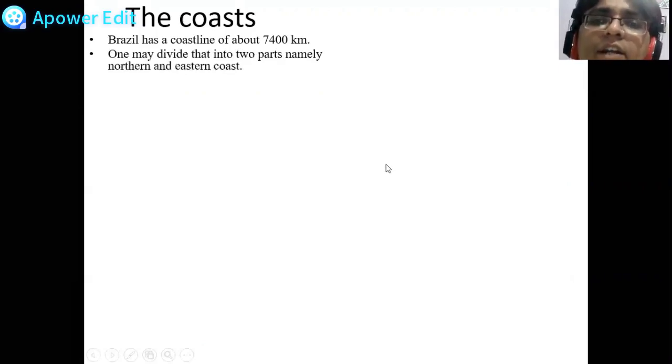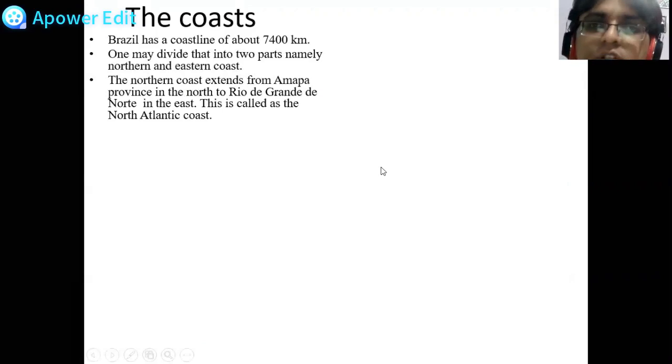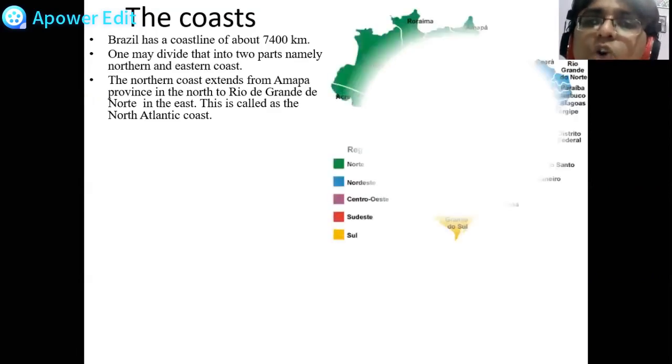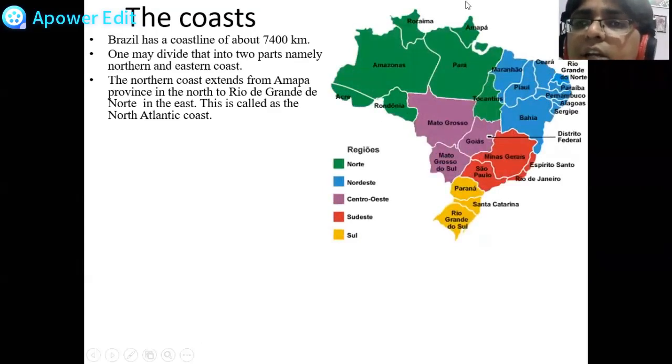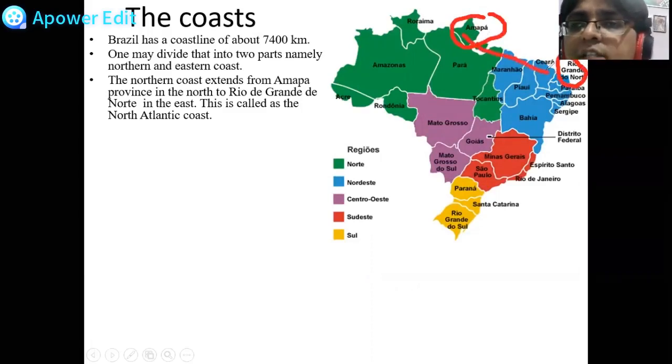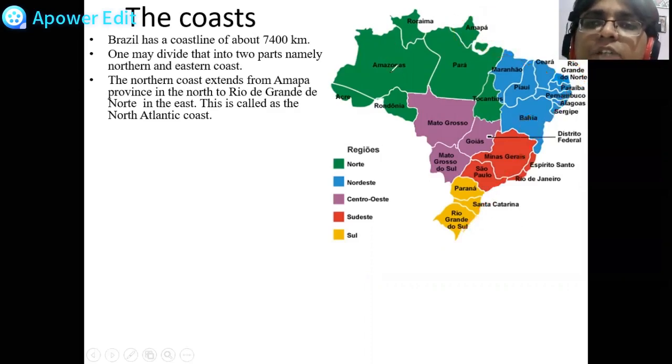One may divide that into two parts, namely the northern coast and the eastern coast. The northern coast extends from the state of Amapá in the north to Rio de Grande do Norte in the east. This is called the North Atlantic Coast. So North Atlantic Coast, यहाँ पे आप देख सकते हैं, यहाँ पे अमापा है, यहाँ पे रियो डे ग्रांडे दो नॉर्टे है. So यहाँ से लेके यहाँ तक हमारा आता है North Atlantic Coast. And Rio de Grande से Rio Grande do Sul तक, यहाँ से यहाँ तक हमारा आता है the East Coastal Area. So that is how we have divided the Brazilian coastal part into two regions, the north and the east.